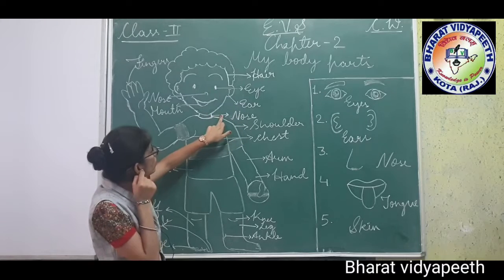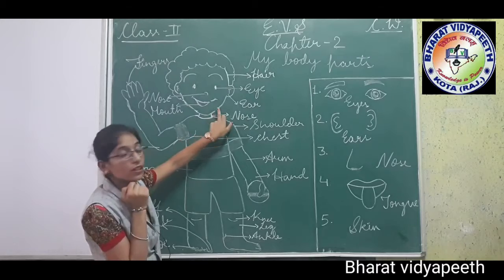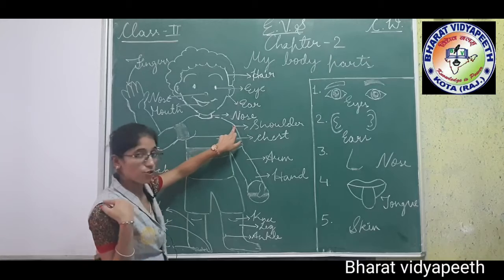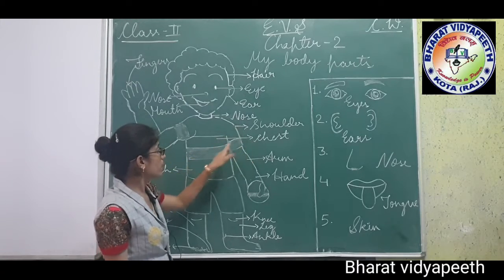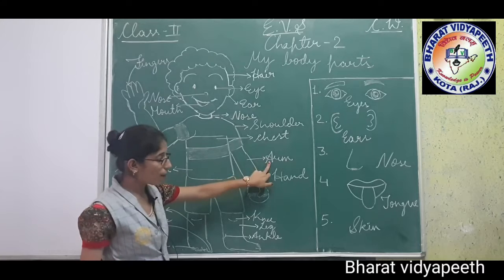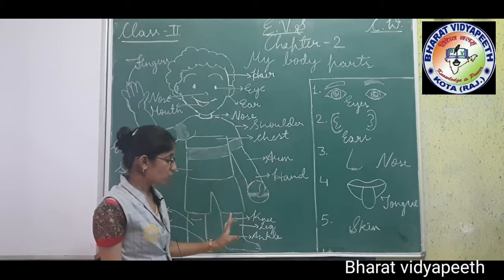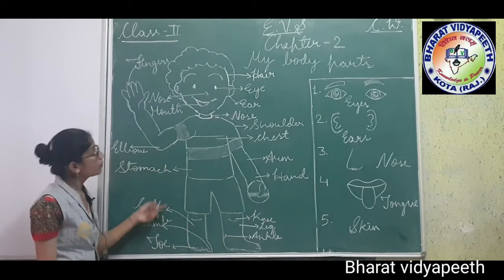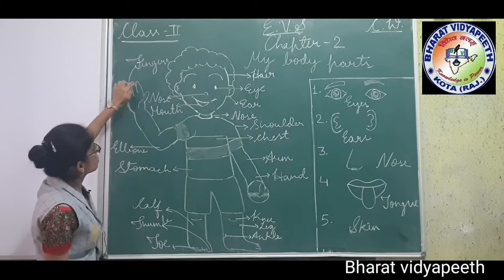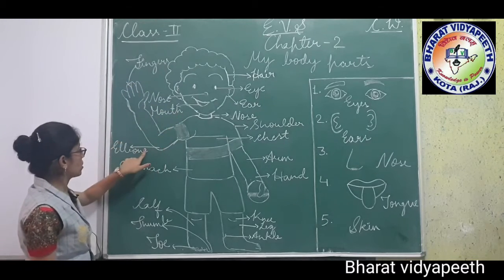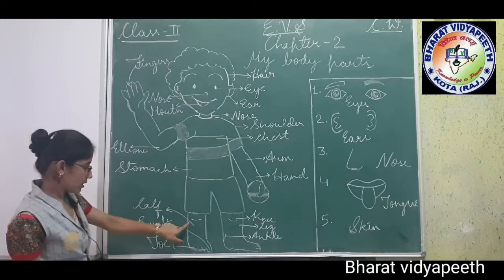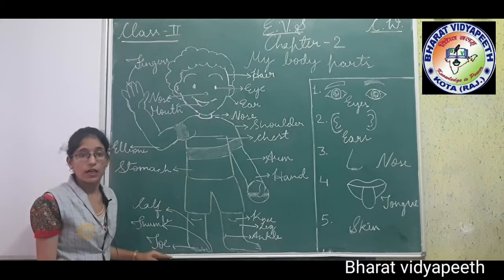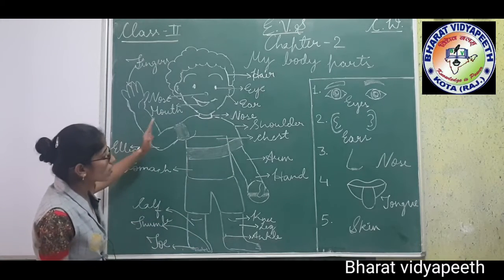Nose, this is the nose, this is the neck, sorry by mistake, children. Now see, these are our shoulders, this is our chest, these are our arms, this is our hand. Now see knee, leg, ankle, clear? Here this is the nose, this is the finger, this is the mouth, this is the elbow, this is the stomach, this is the calf, this is the thumb, this is the toe. These make up our body parts, children.